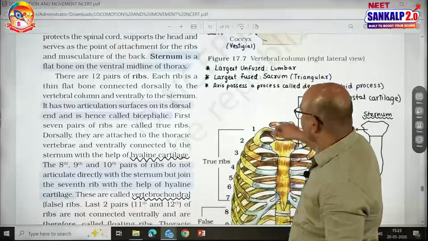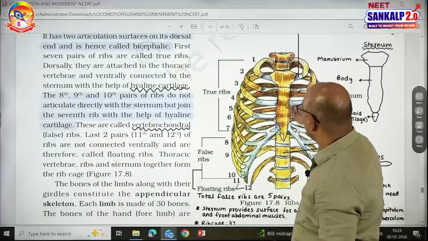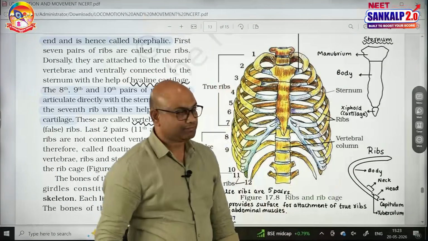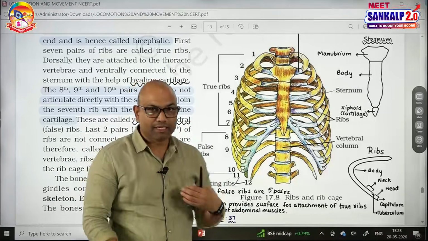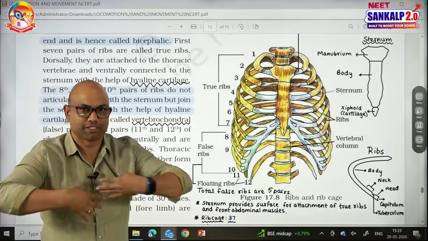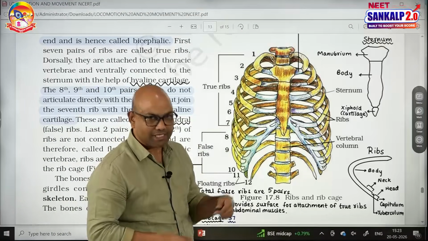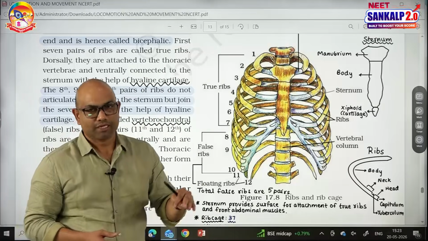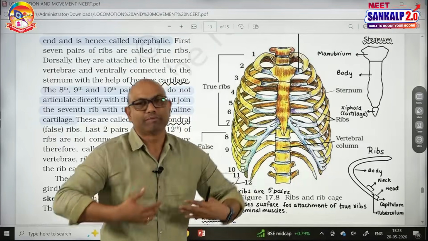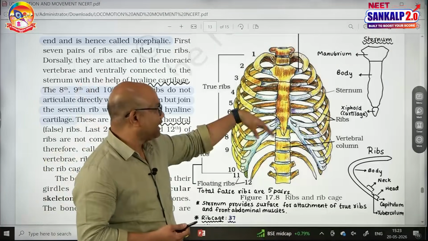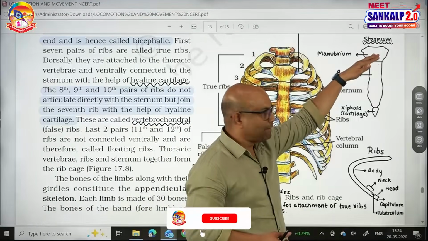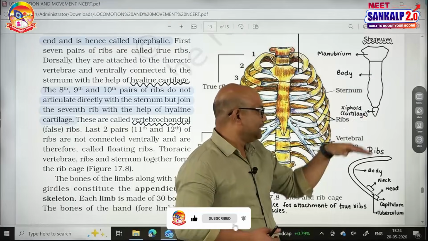Let us talk about another bone called sternum. Sternum is a single bone which is also called breastbone. Sternum is present on the mid-ventral line in the thoracic cavity. It is providing surface for the attachment of true ribs. See, the first 7 pairs of ribs are attached to the sternum. They are called vertebrosternal ribs, nothing but true ribs. Sternum also provides a surface for the attachment of front abdominal muscles. This is a dagger-like bone, and it has 3 basic parts: upper part of the sternum is called manubrium, middle part is called body, and inner part is called xiphoid.